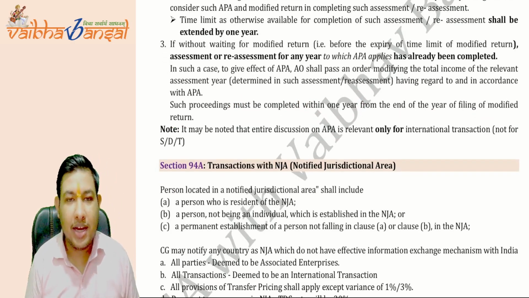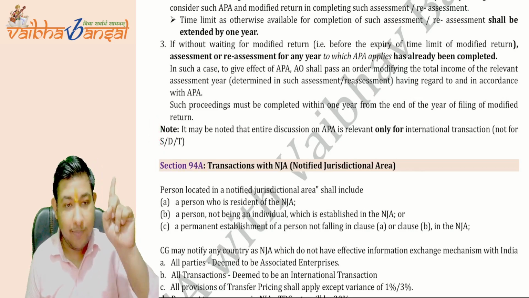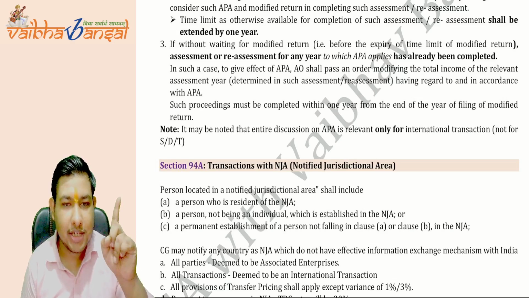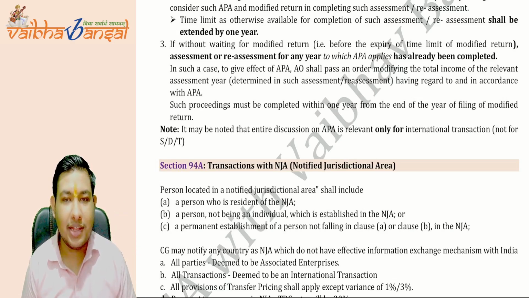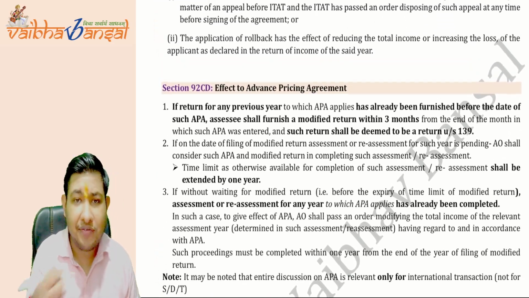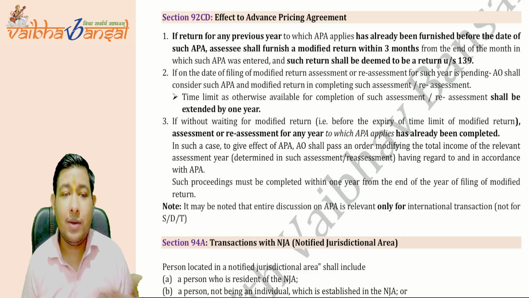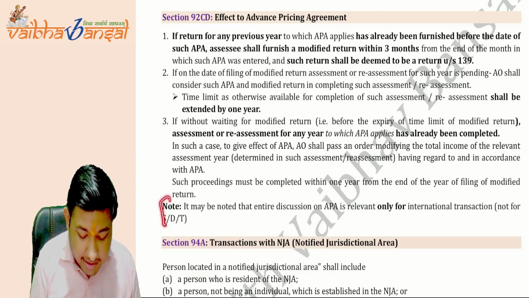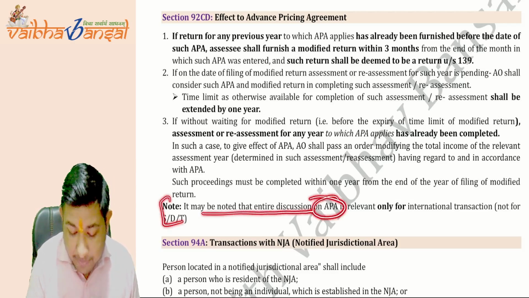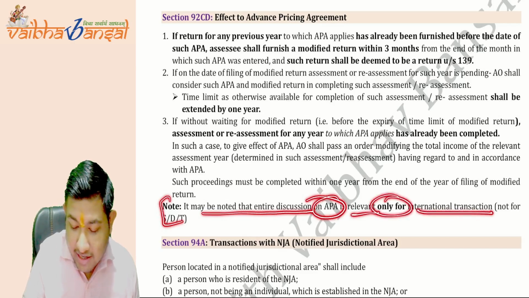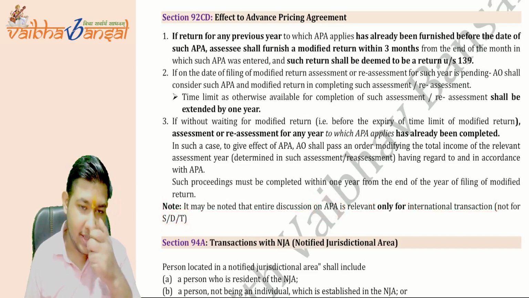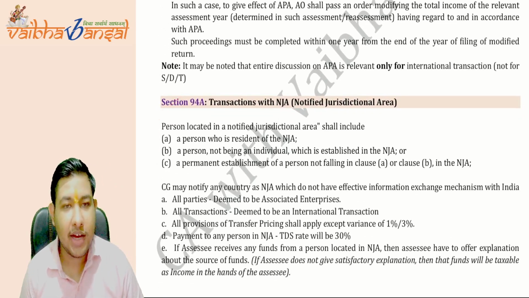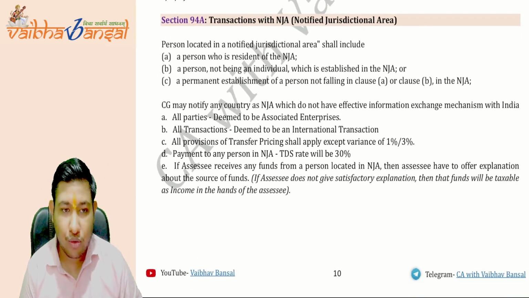Is this point clear? Now, what I said, as the APA is not applicable for the SDT, the specified domestic transaction, then how can the rollback provisions and effect of APA be applicable for SDT? They cannot be applicable for the SDT. That's why it has been noted that the entire discussion on APA is relevant only for the international transaction and not for SDT, specified domestic transactions. I hope it is very much clear to you all. This has already been covered under lecture number 2 of this chapter.